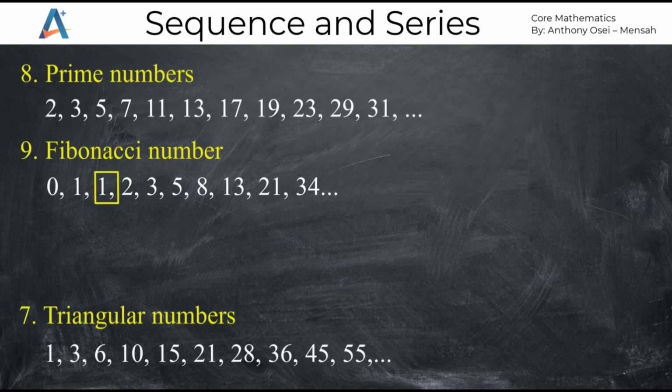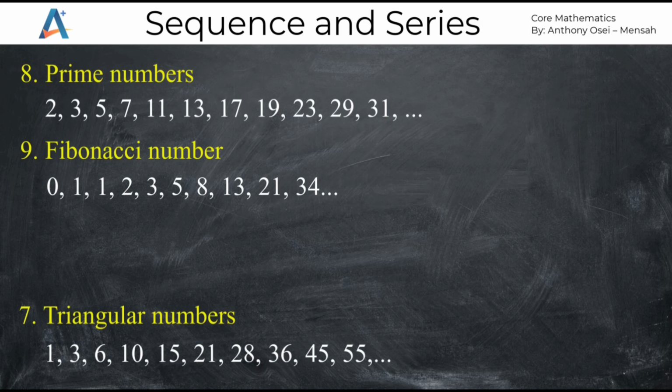When you add 1 and 1, you should get 2. When you add 1 and 2, which is the third and the fourth term, you should get the fifth term as 3. When you add the fourth and then the fifth term, you should get the sixth term as 5, and so on. So that means when you add any two numbers, you should get the number after those two numbers. That is what we call the Fibonacci numbers. So these are some of the popular sequences that we have.